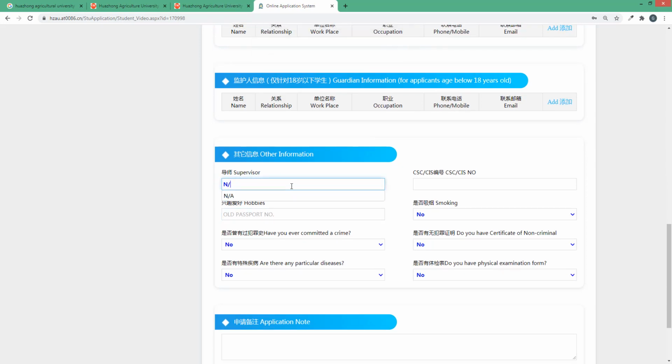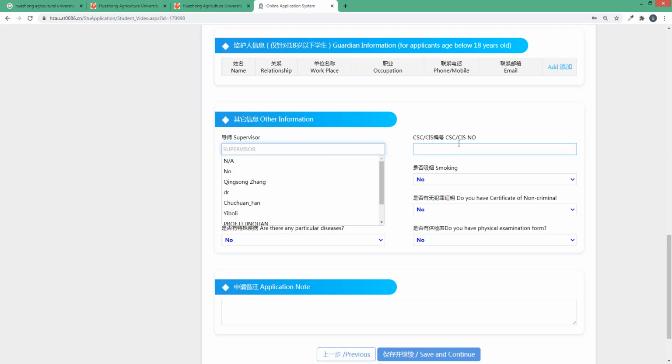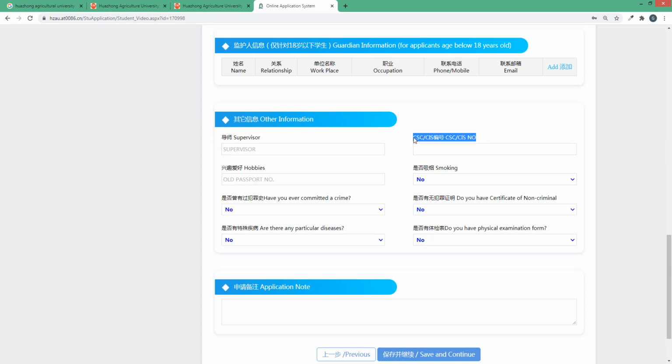If you don't have any supervisor, then select NA. But if you have one and your professor's name is not in the list, then don't worry, type your supervisor's name manually. For the CSC serial number, if you apply for the CSC scholarship, a form will be generated on your CSC online application form, and you put that serial number here.